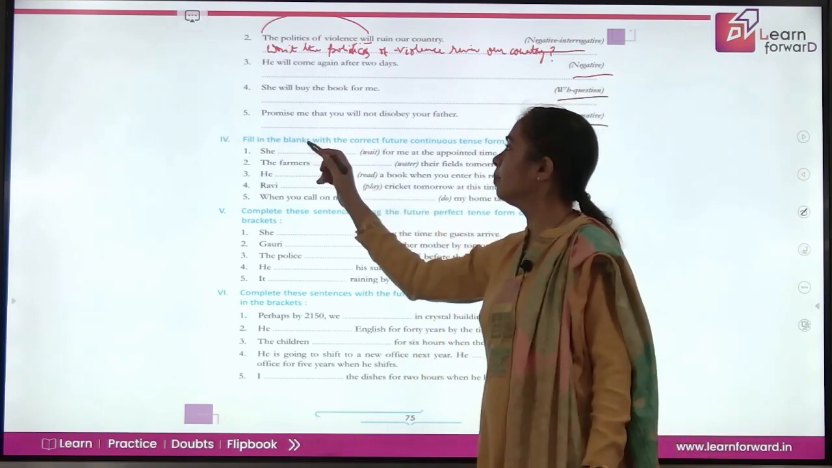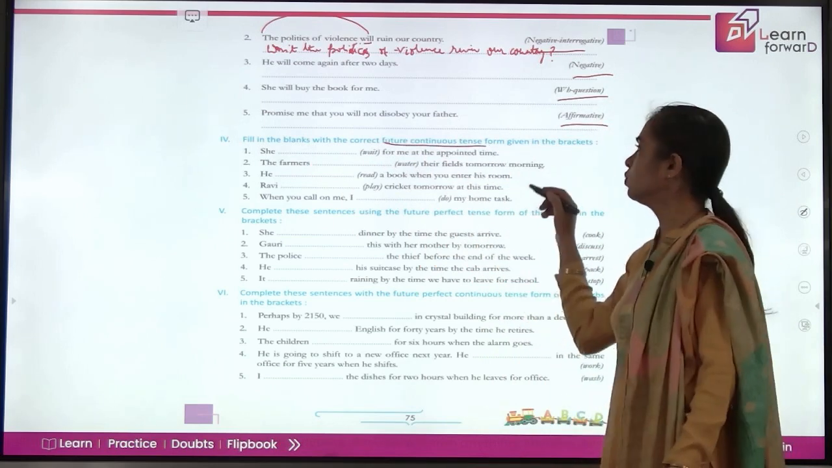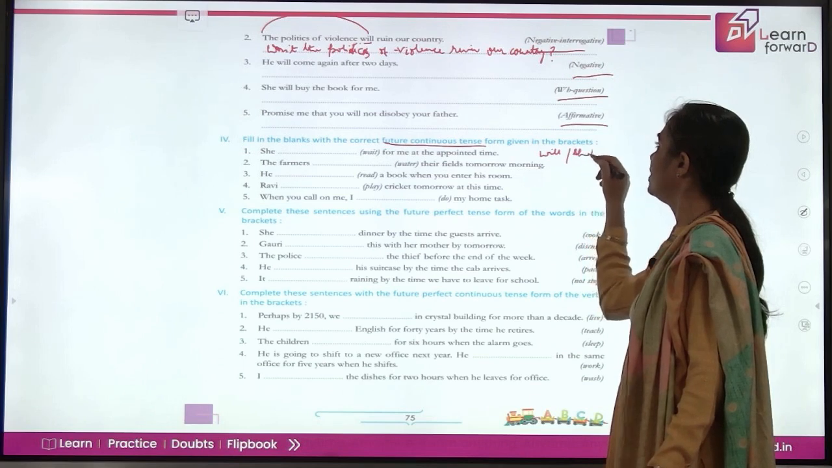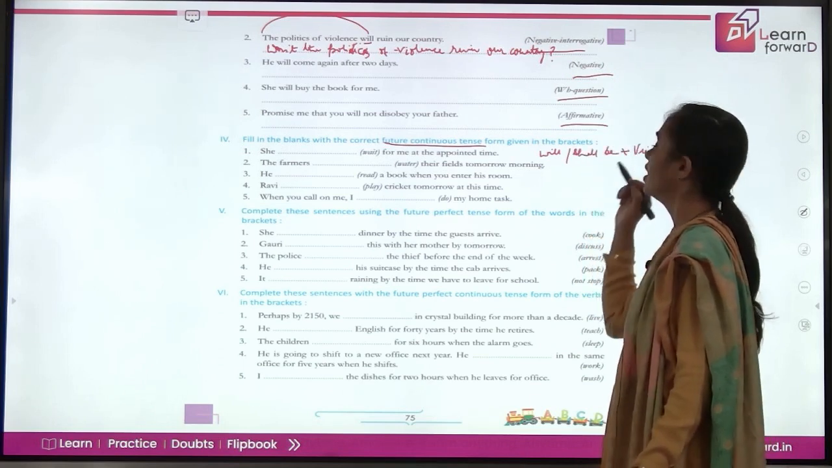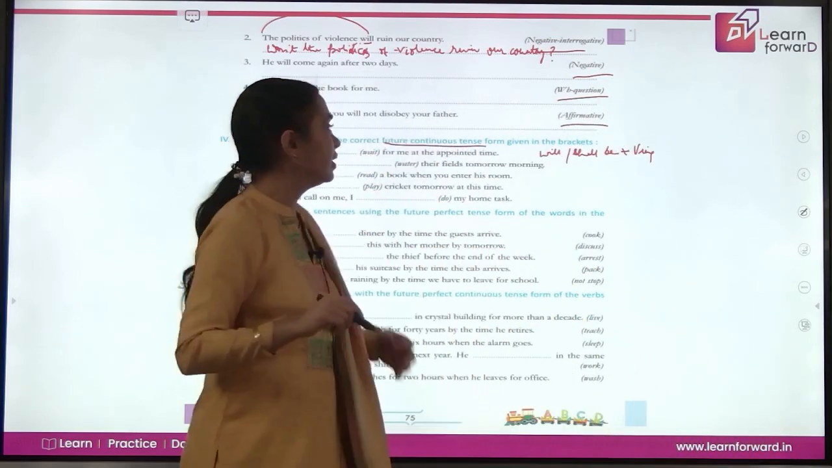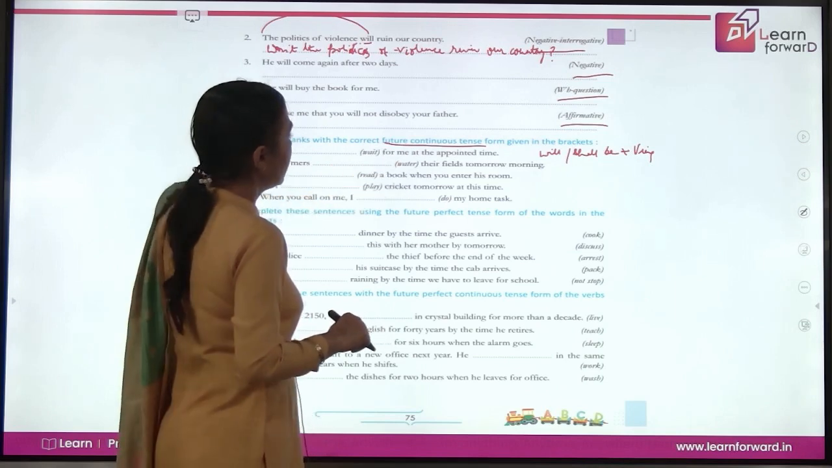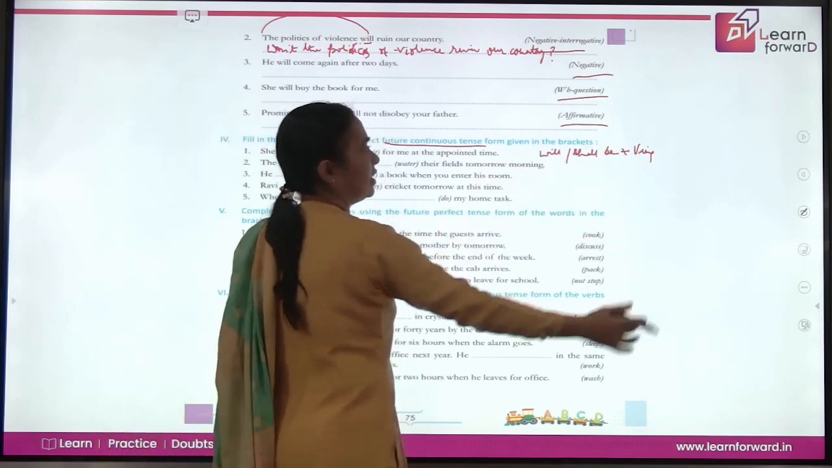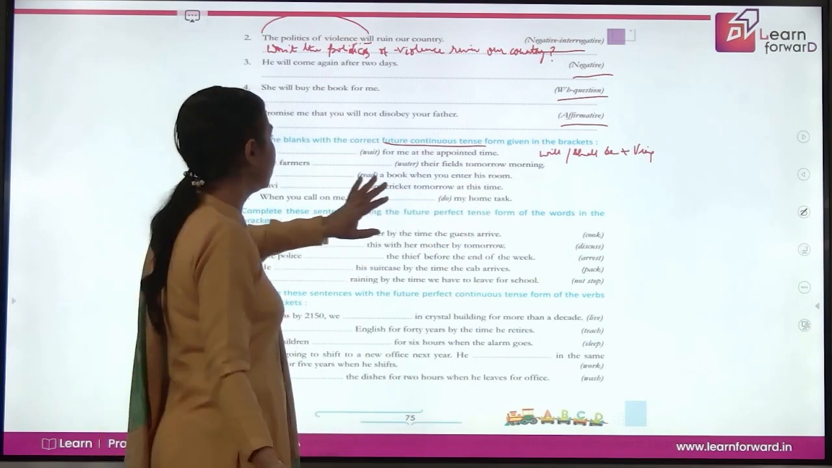Coming to next, fill in the blanks with the correct future continuous tense. Future continuous, what is the formation? Good. Will, shall, be plus fourth form of verb, which is the ing form of verb. So let's read the first sentence. It talks about she dash wait for me at the appointed time. So she will be waiting, and this is how the verb formation will help you complete the sentences.